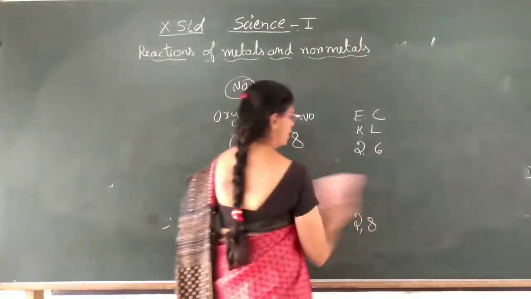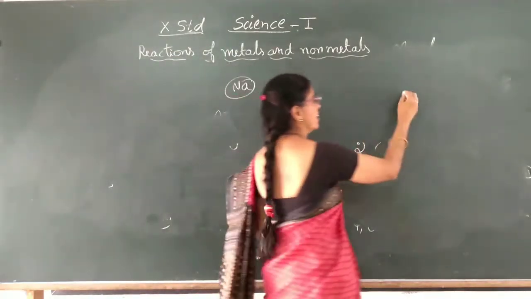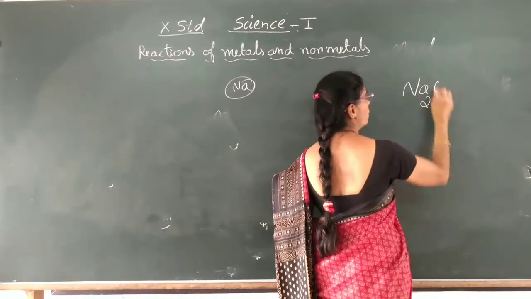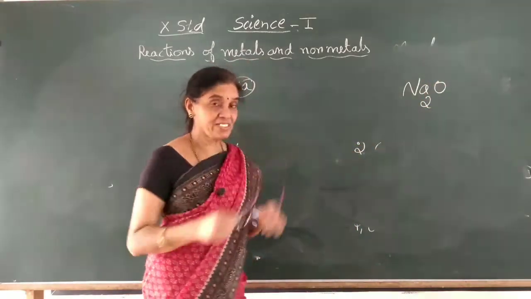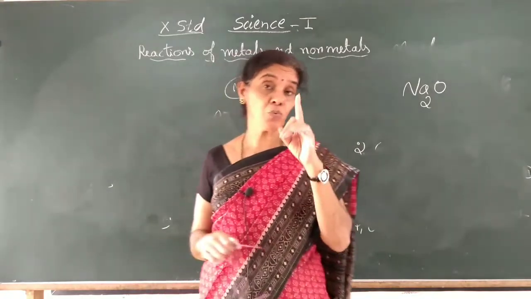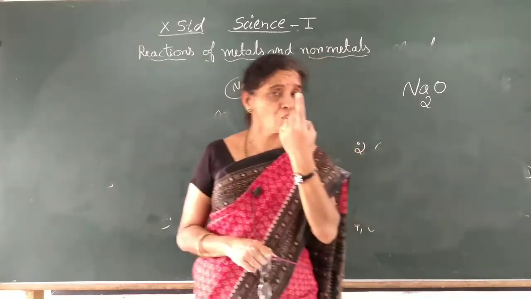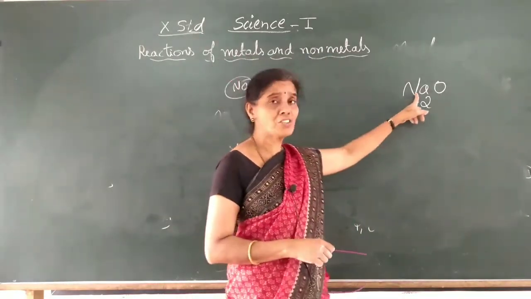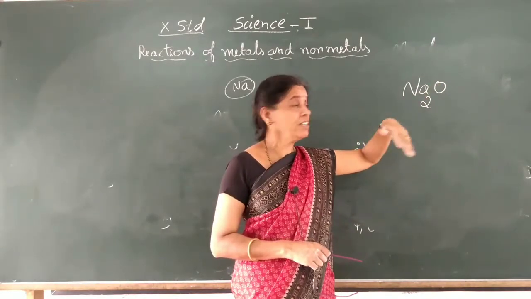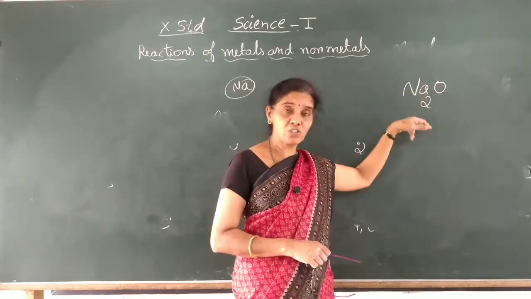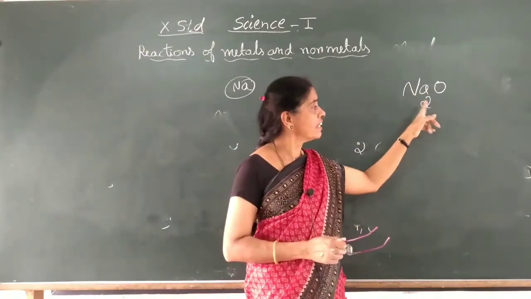Now come to the sodium atom. The sodium oxide is given the formula Na2O. Why is it Na2O? Because sodium has a tendency to give only 1 electron. It doesn't have 2 electrons in the valence shell, the outermost shell. It has only 1 extra electron. So one sodium atom can give 1 electron, but oxygen wants 2 electrons. So obviously it will react with 2 sodium atoms separately and get the 2 electrons. So the formula is Na2O.